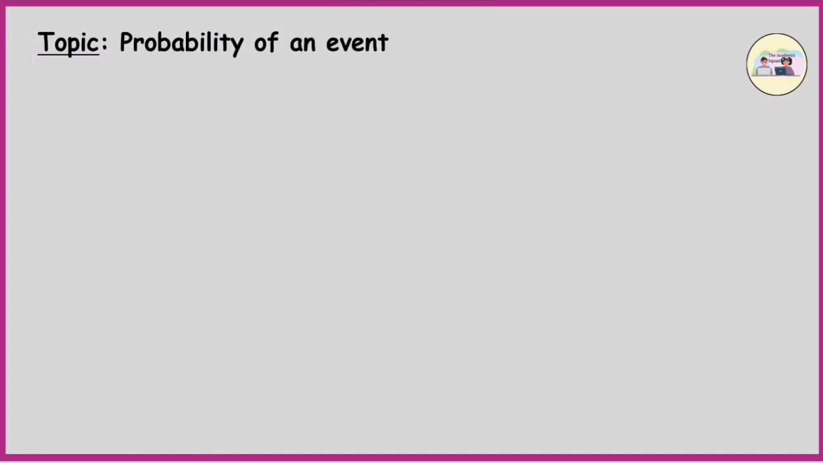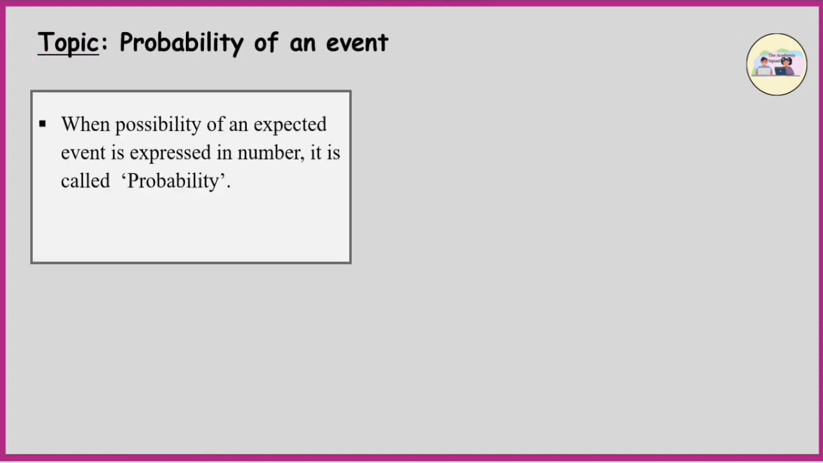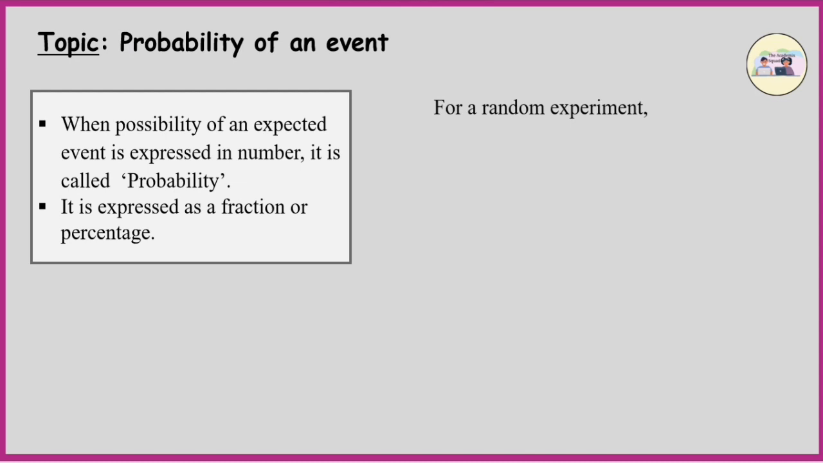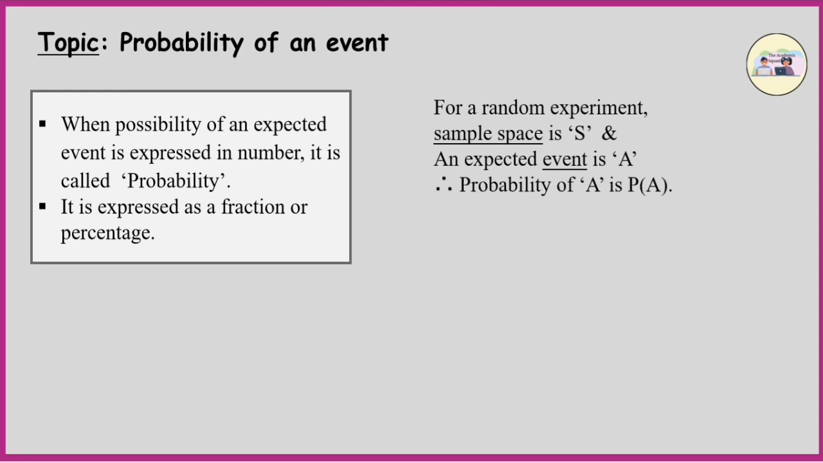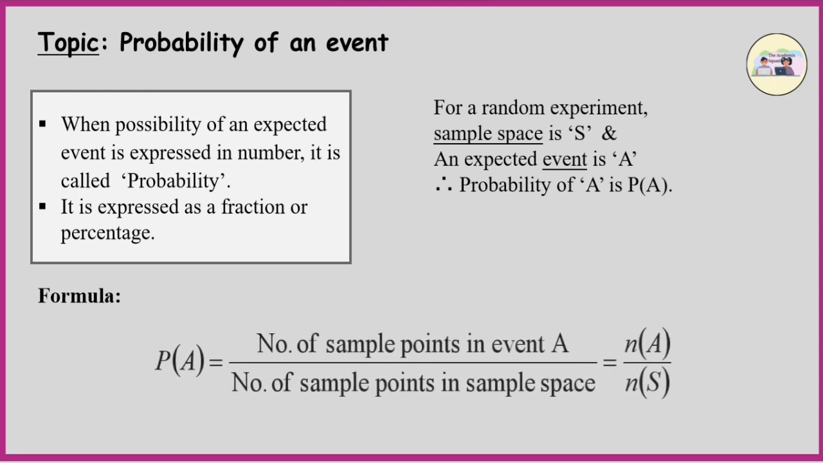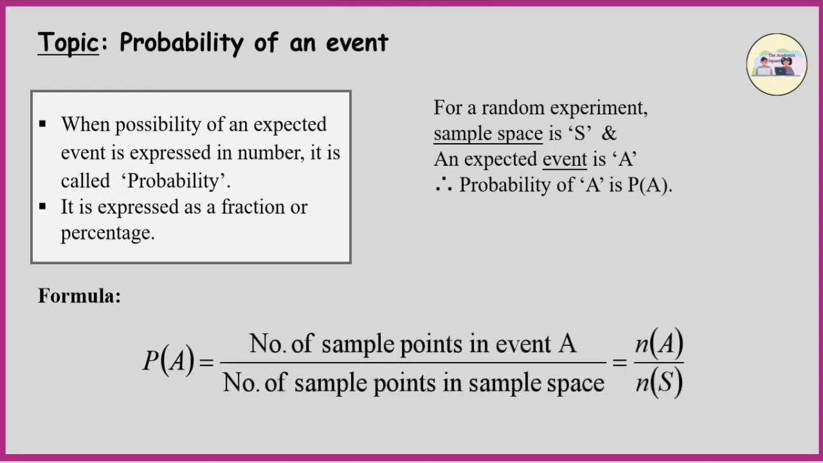Probability of an event. In mathematical language, when the possibility of an expected event is expressed in number, it is called probability. It is expressed as a fraction or percentage using the following formula. For a random experiment, if sample space is S and A is an expected event, then probability of A, P(A), is given by the following formula: P(A) = number of sample points in event A upon number of sample points in sample space, which is equal to n(A) upon n(S).